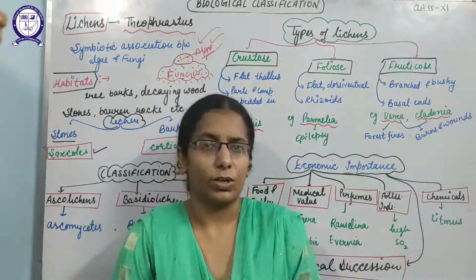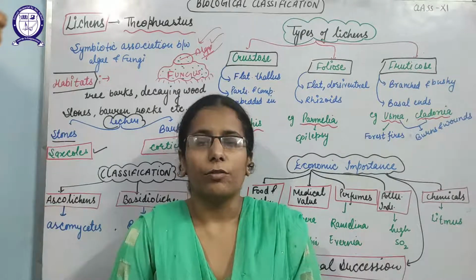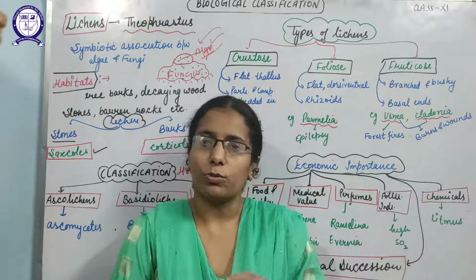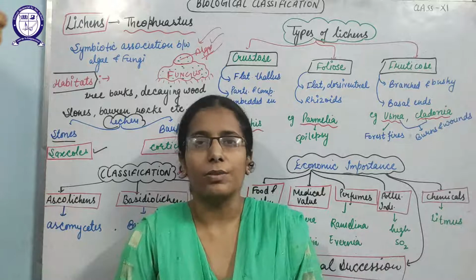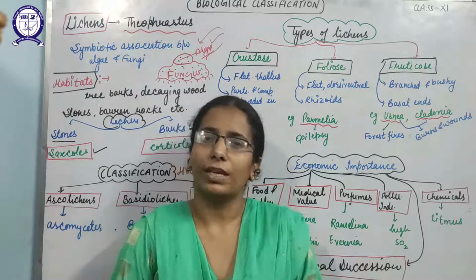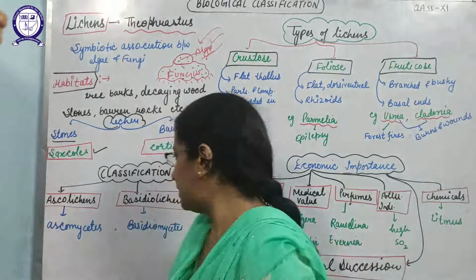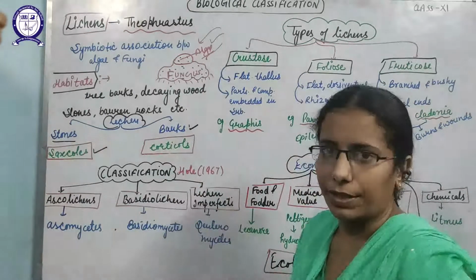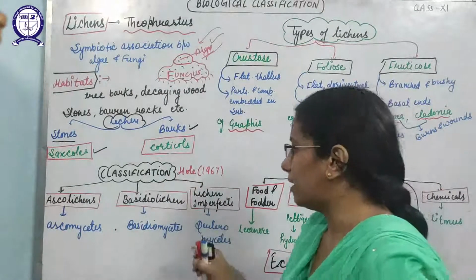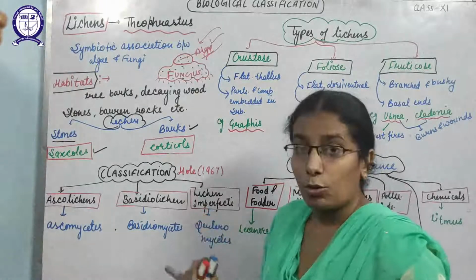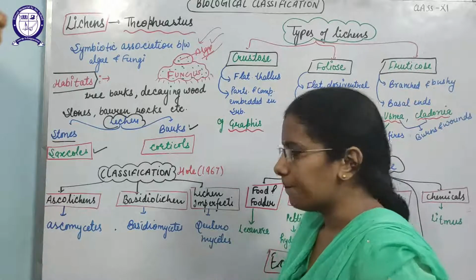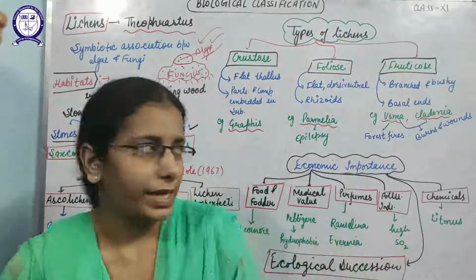Basidiolichen, where organisms of the Basidiomycetes fungus associate with the algae to make the lichen. And third is lichen imperfecti, where organisms of the Deuteromycetes associate with the algae to make the lichens.